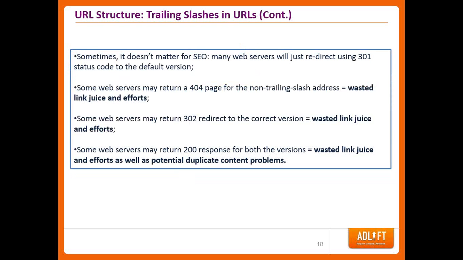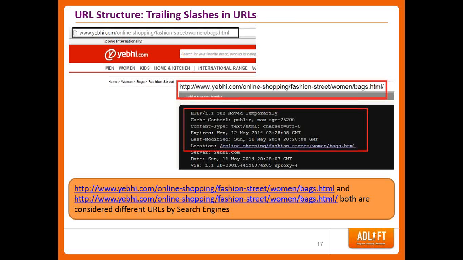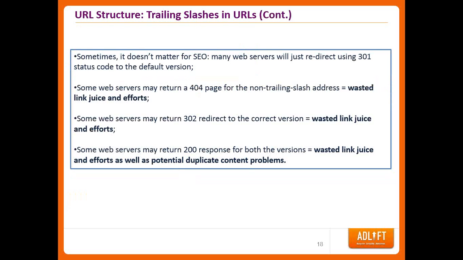What you should do for your trailing slashes, the best option is to 301 redirect. Some people don't show any URL with these trailing slashes, which is like wasting your URL efforts. So make sure you don't throw a 404 when someone adds the trailing slash at the end of the URL. A 302, like we have seen in the example of Yebhi, is wasting link juice and your efforts. And a 200 is serving a different page to the search engine with the same content. It's creating duplicate content and indexing issues for your website.